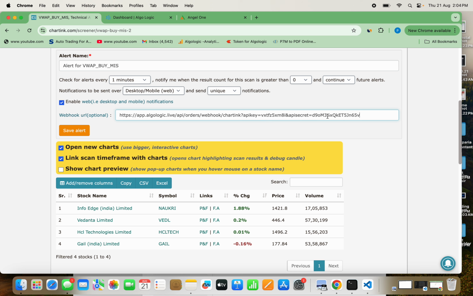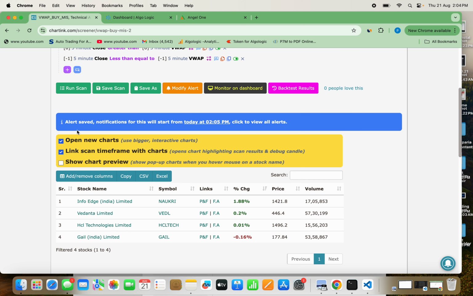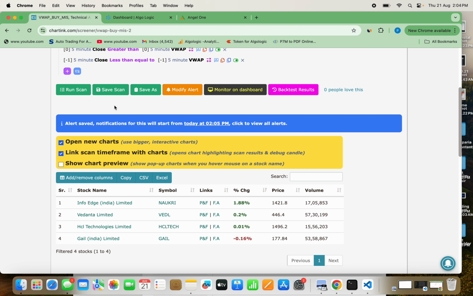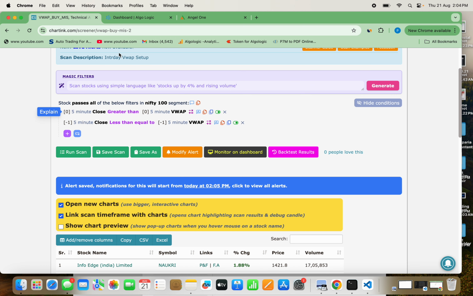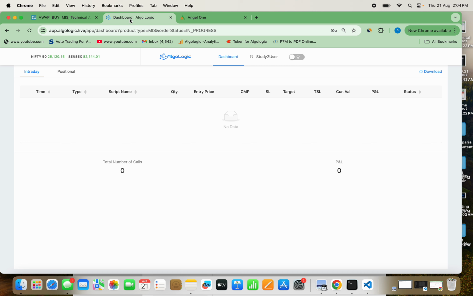Easy. So you can see this is the webhook URL. It is giving the API key and everything, and I will just make it save alert. Beautiful. Now what will happen, anytime we get a call, it should reflect here in our dashboard. So we will wait. Anytime now, if any scan comes, let's see whether it gives me any call.